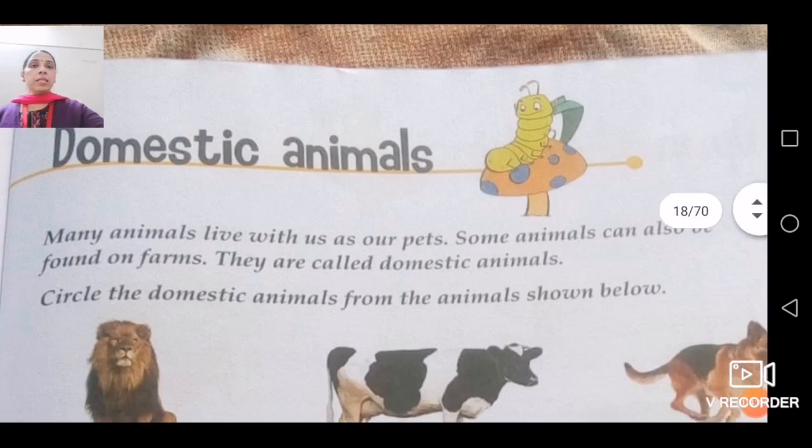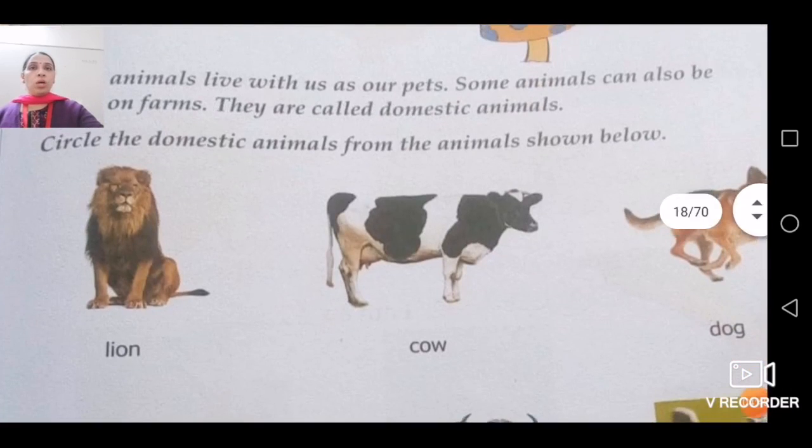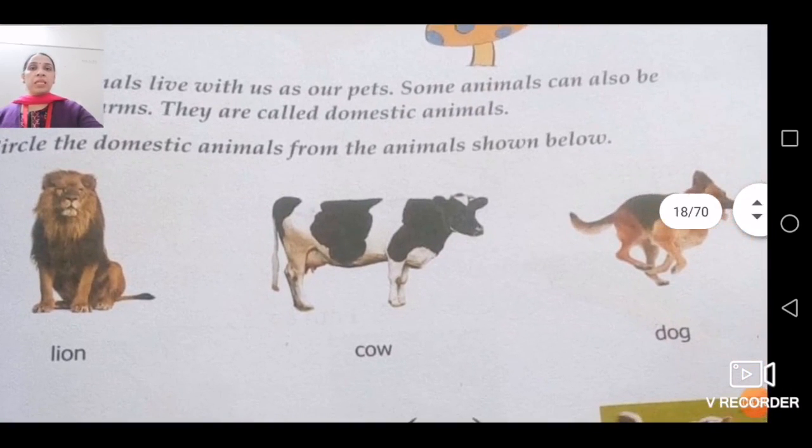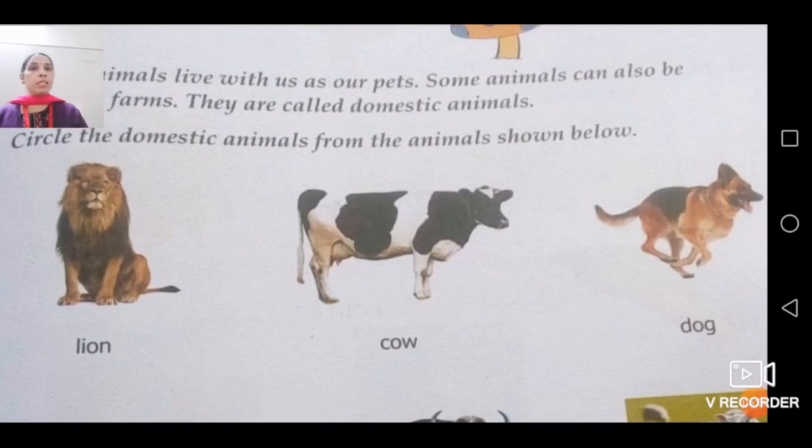Now circle the domestic animal from the animals shown below. Now you have been given three animals and you have to encircle the domestic animal. Not only are you going to circle it, you have to tell that lion is an example of wild animal. Cow is an example of domestic animal.